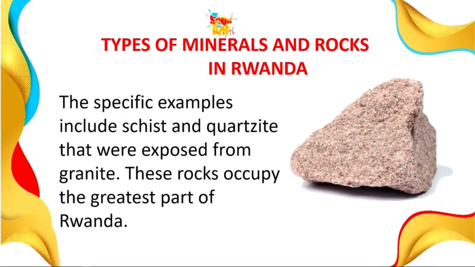One of the examples of this type of rock is schist, which is a metamorphic rock, and quartzite. They were rocks that initially were gotten from one pre-existing rock. And this rock occupies the greatest part of Rwanda. They are the rocks that you can find in abundance in Rwanda.